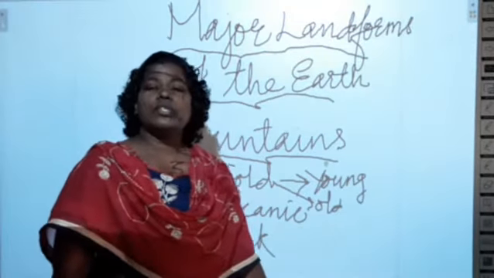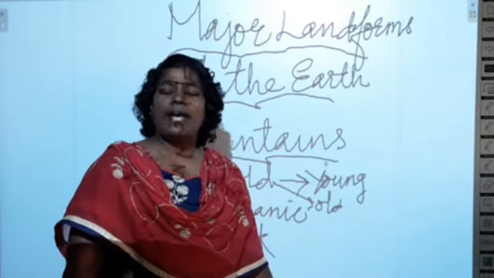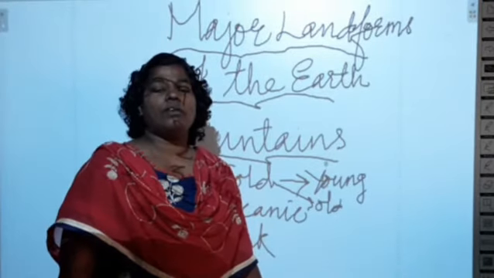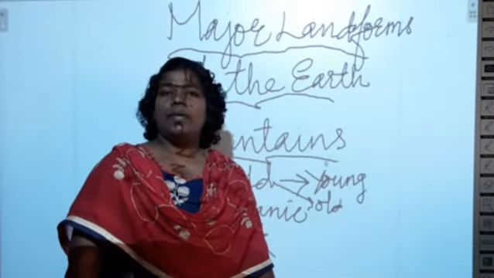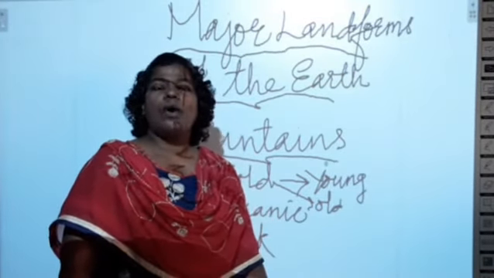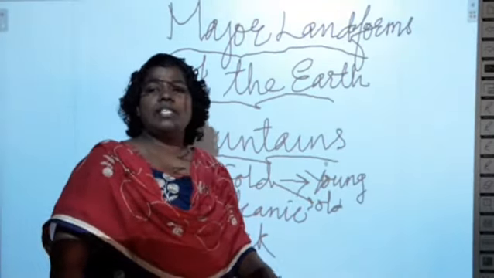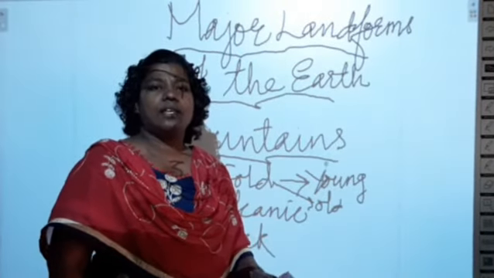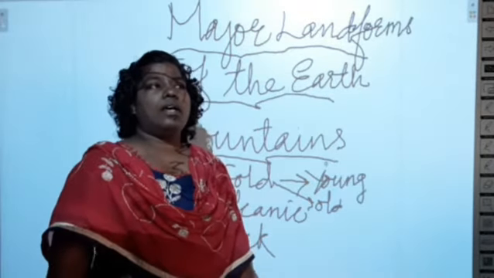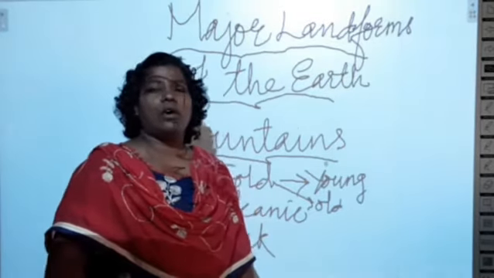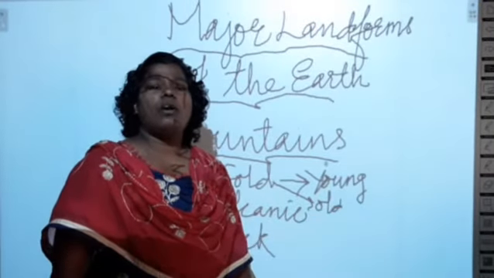Due to strain, what happens? There will be a rupture or fracture on the surface of the earth. The land found between the cracks sinks inside, and there will be a raising of blocks on either side of the cracks.